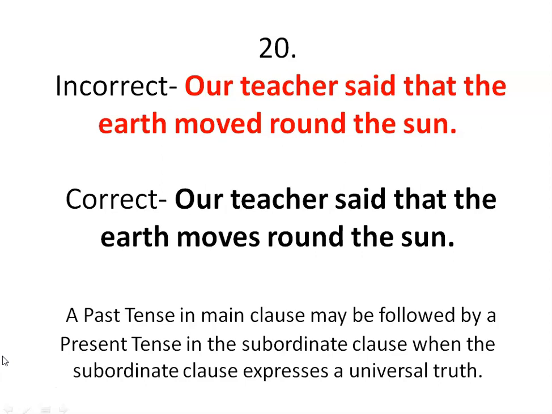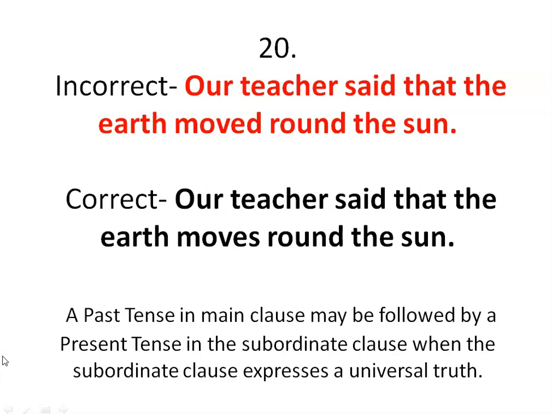But just as we learned, when the verb in the main clause is in the past tense, the verb should be in the past tense in the subordinate clause as well. But this incorrect version also follows that rule. Then where could be the mistake? Let's look at the corrected version.